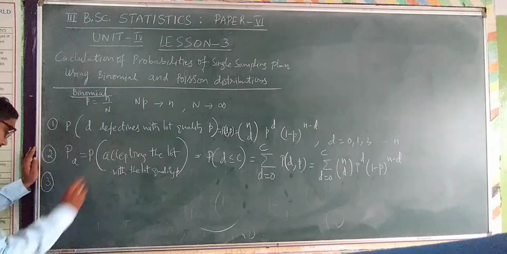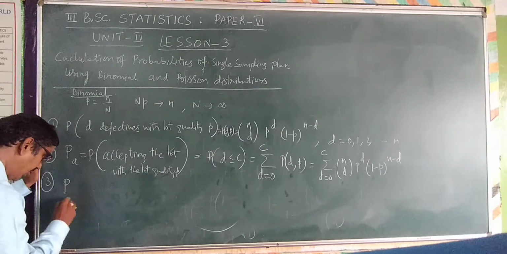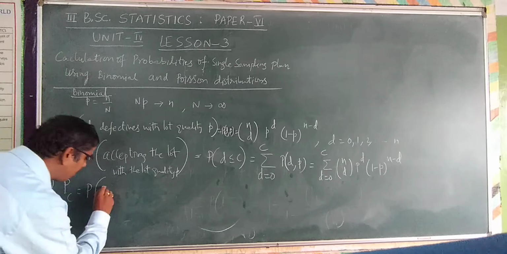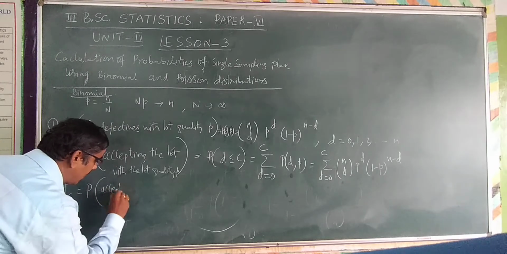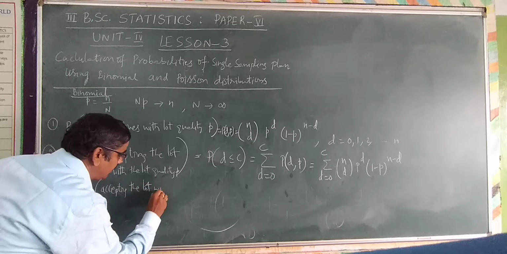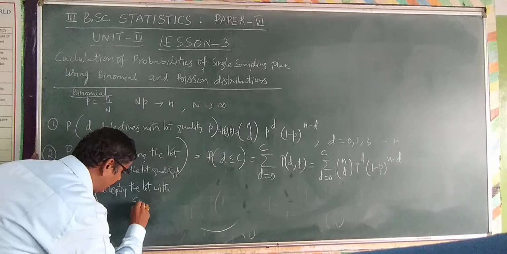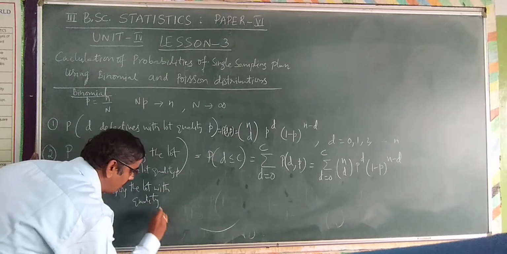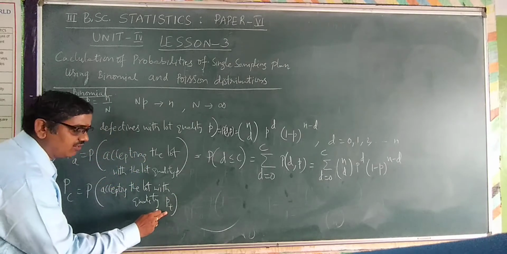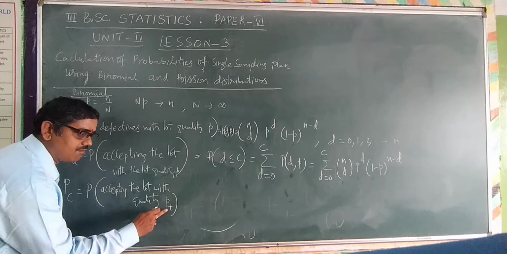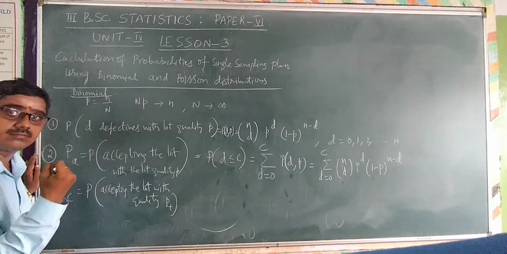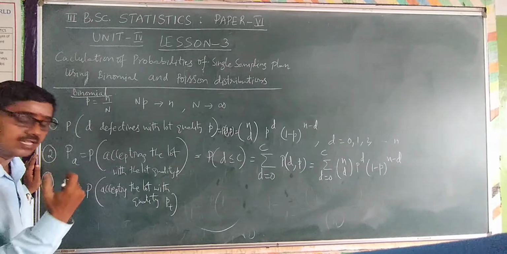What is consumer's risk? Probability of accepting a bad lot, that is probability of accepting the lot with quality PT, the maximum allowable defective items, that is the proportionate number of defective items which can be tolerated at a maximum by the consumer.